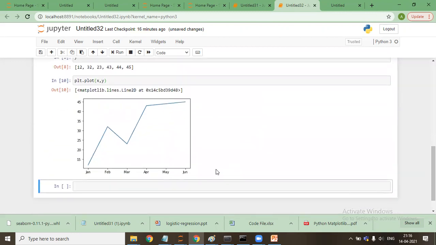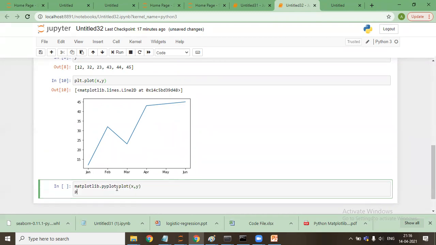Graph has come. Another thing which I can say is matplotlib.pyplot.plot x and y. So this and this are the same. Hope I've been able to explain.